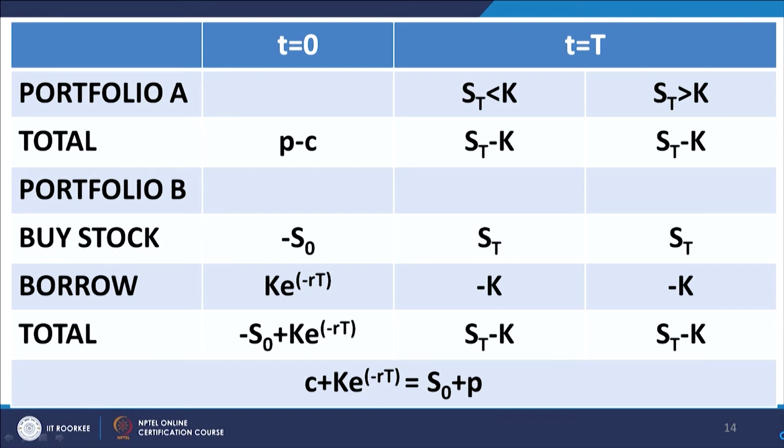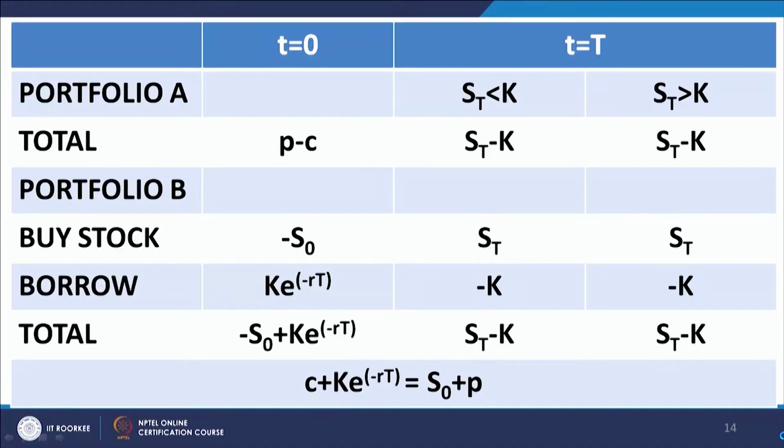Now, we look at the alternative portfolio, the second portfolio that I talked about. The second portfolio is you take a long position in the underlying asset, buy the stock that constitutes the underlying asset of the two options. Remember, the options have the same underlying.